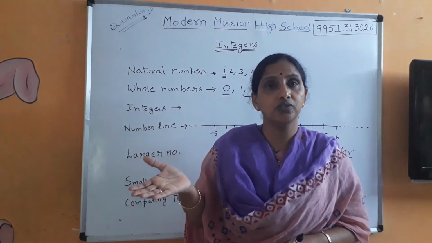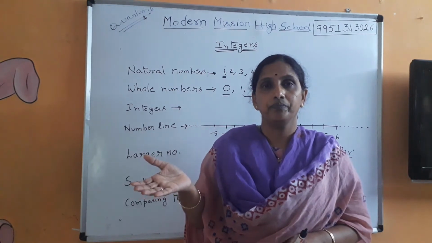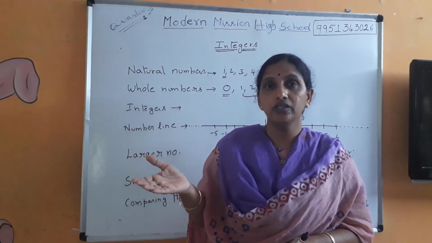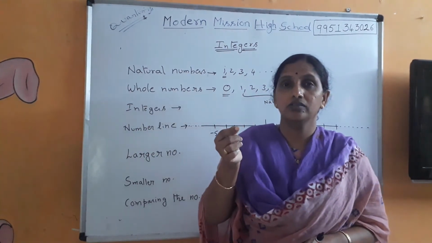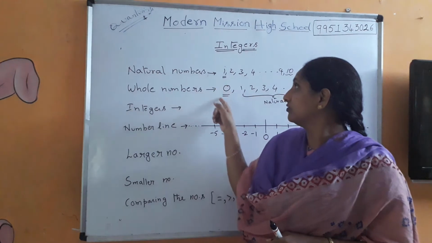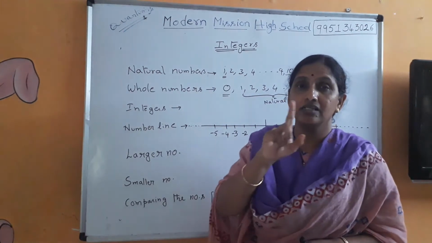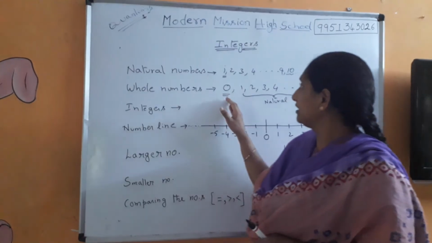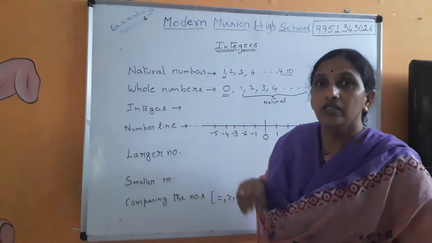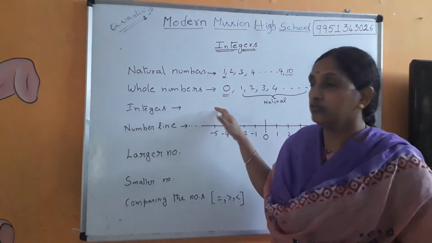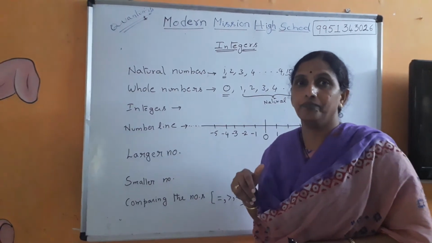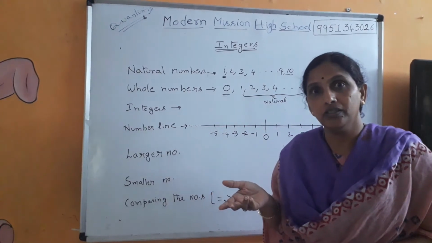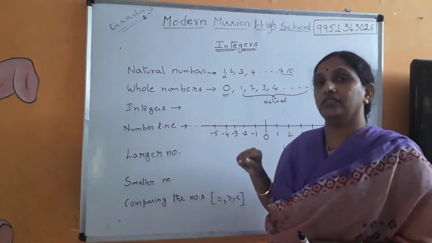Natural numbers are used for counting. We can't take 0 as the first counting because we won't take 0 for counting as a single digit. But 0 when taken on the right hand side of any digit raises the value of that digit by 10 times. So then you can take that for counting, but not as a single digit.